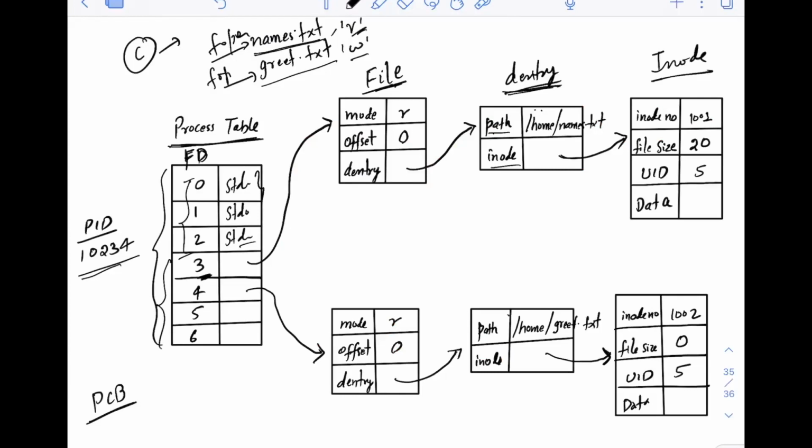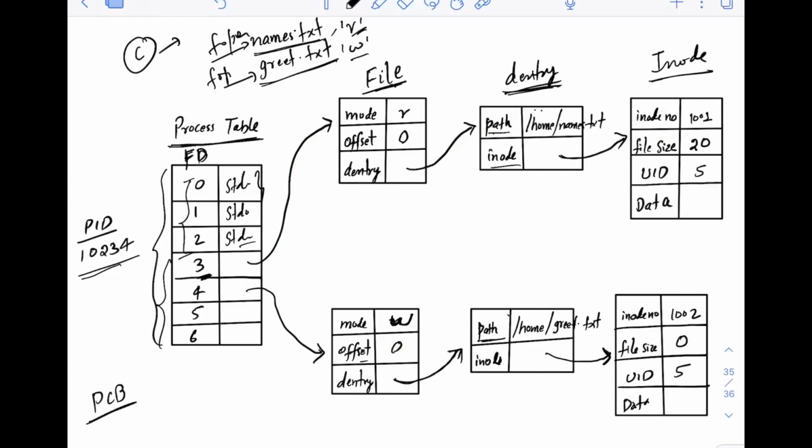Similar thing will happen for file descriptor 4, which was opened for, sorry, this will be write here, not read, because the second one was greet.txt, and that was used for writing purposes. So that mode will be write, offset will be 0. It will again point to a Dentry object. The Dentry path here will be /home/greet.txt for the second file. And again, it will point to the inode.